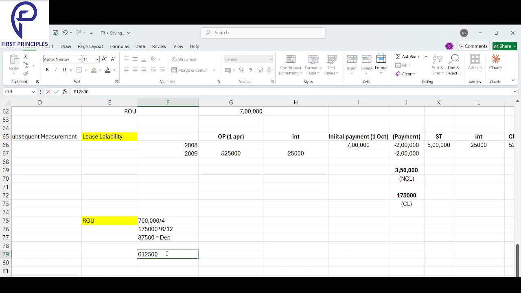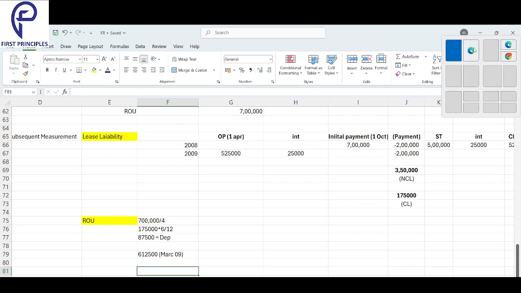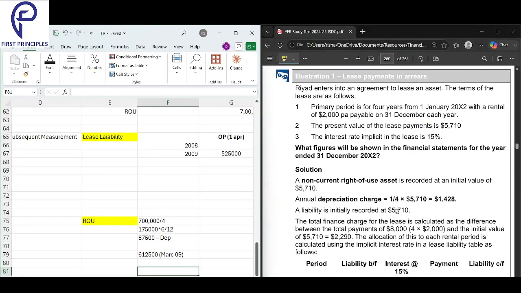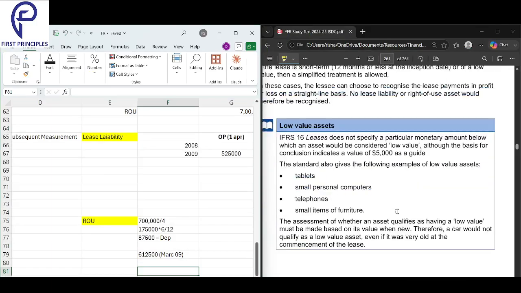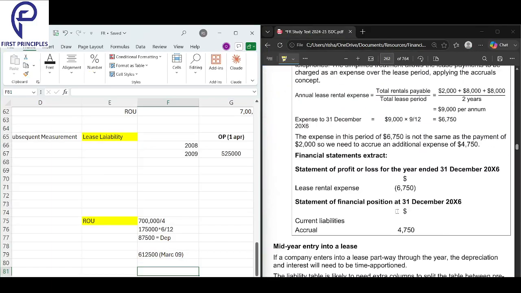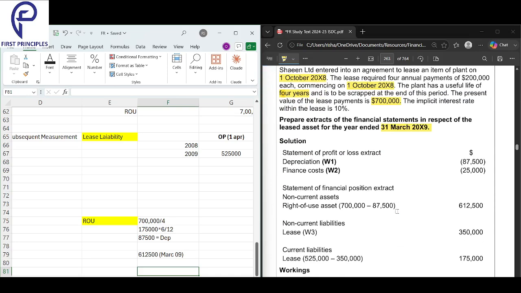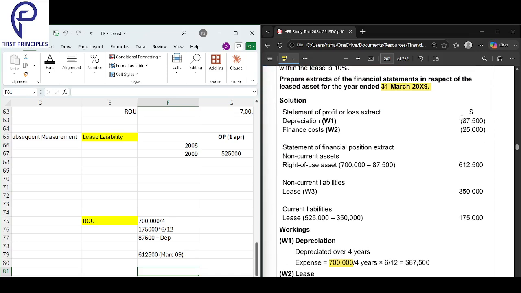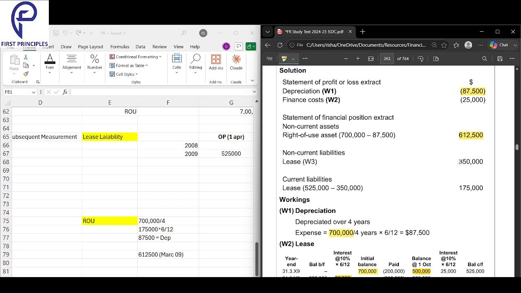This is as on March, that's why I'm taking only 6 months worth of depreciation. So 87,500 is my depreciation, 612,500 is the value of my asset. Current and non-current liability are 350 and 175.